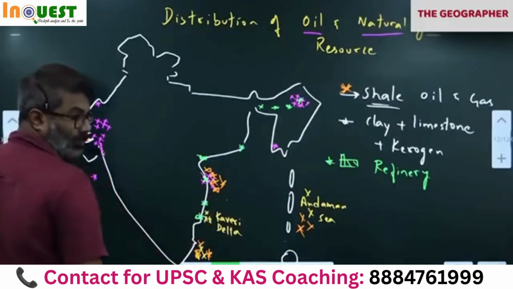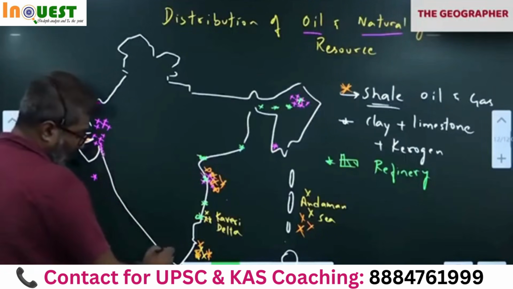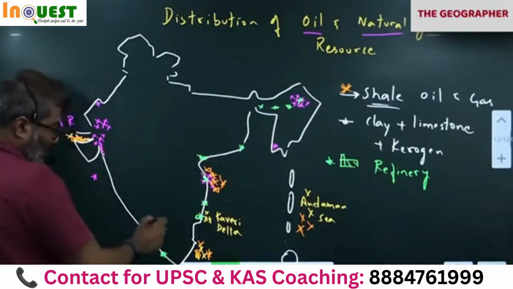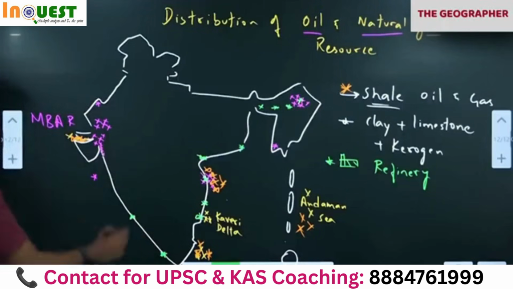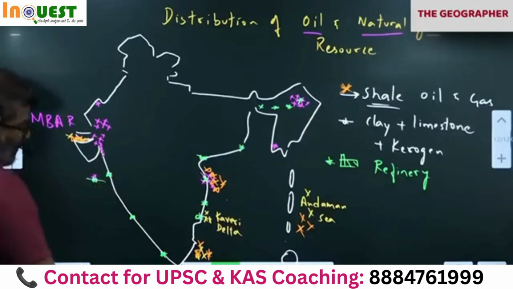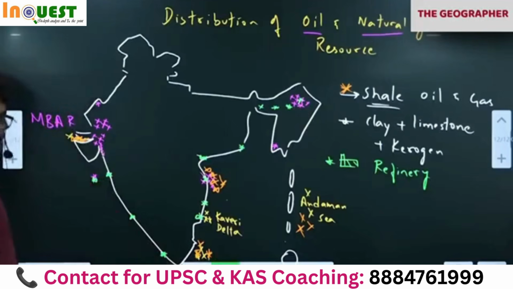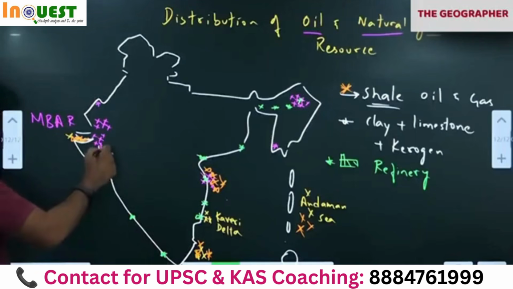Nagapattinam. Kochi this side, Kochi, Kerala. Mangalore. Mumbai High, Mumbai, 2 refineries here. Done? Notice here, Koyali.